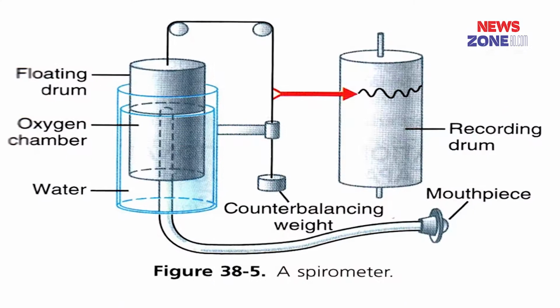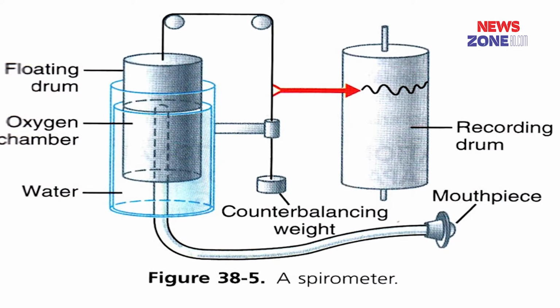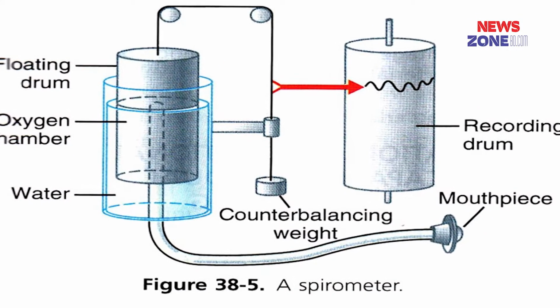Lung volumes and capacities can be measured by a process called spirometry, and the instrument used for measurement of the lung volumes and capacities is the spirometer. This measurement can be plotted in a graph that is called a spirogram. Today I will show that spirogram later on.